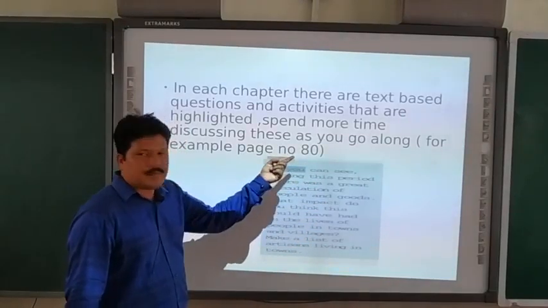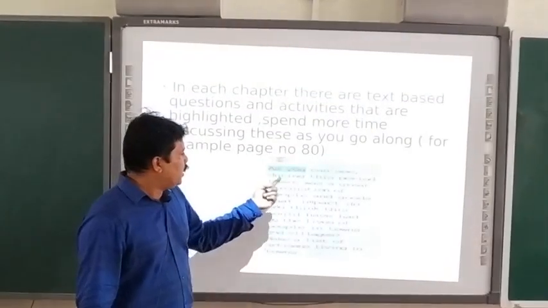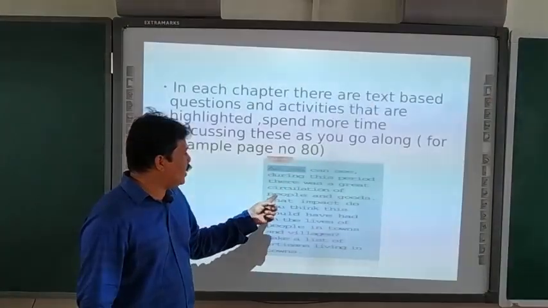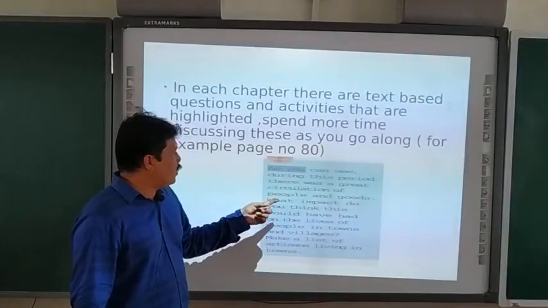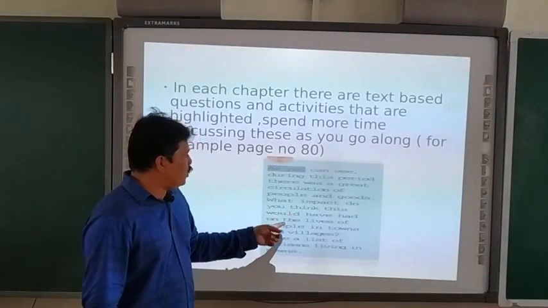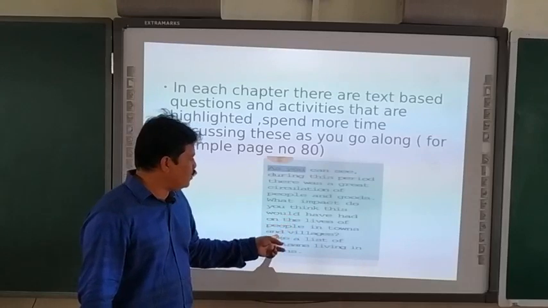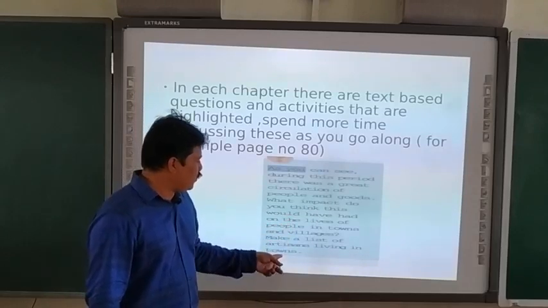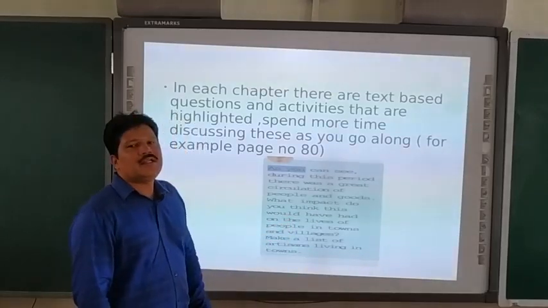For example, this is on page number 80 of your textbook. As you can see, during this period there was a great circulation of people and goods. What impact do you think this would have had on the lives of people in towns and villages? Make a list of artisans living in the town.